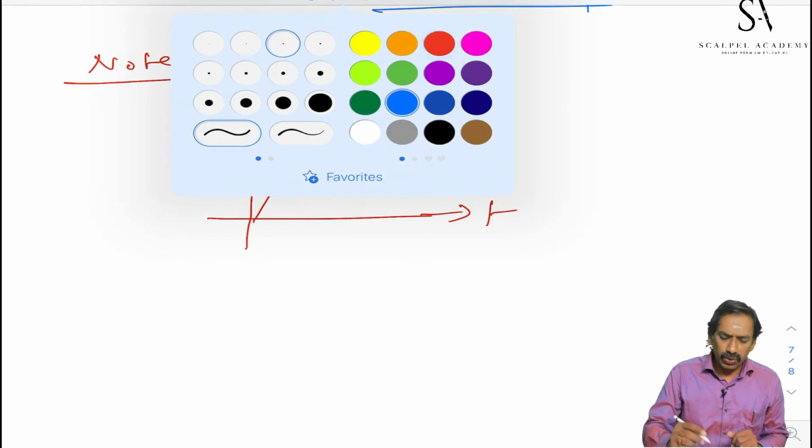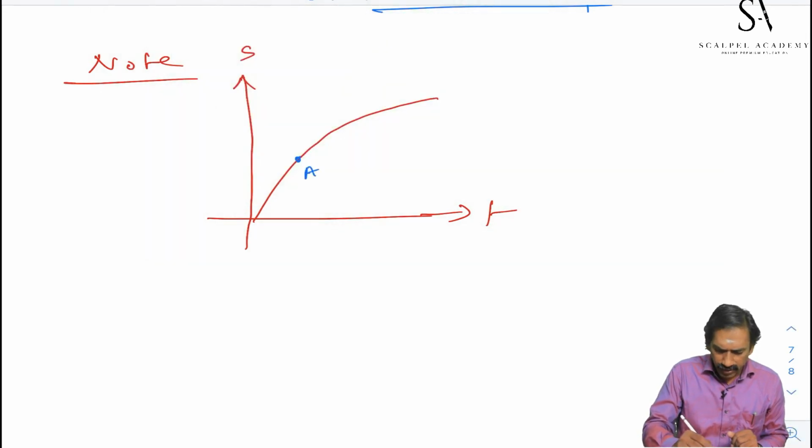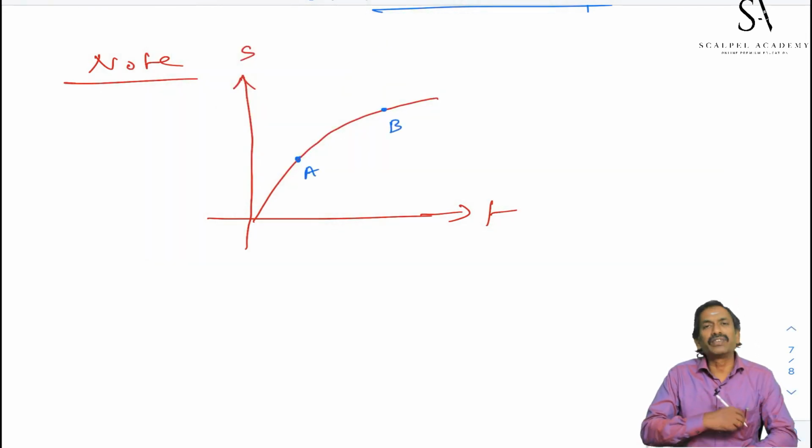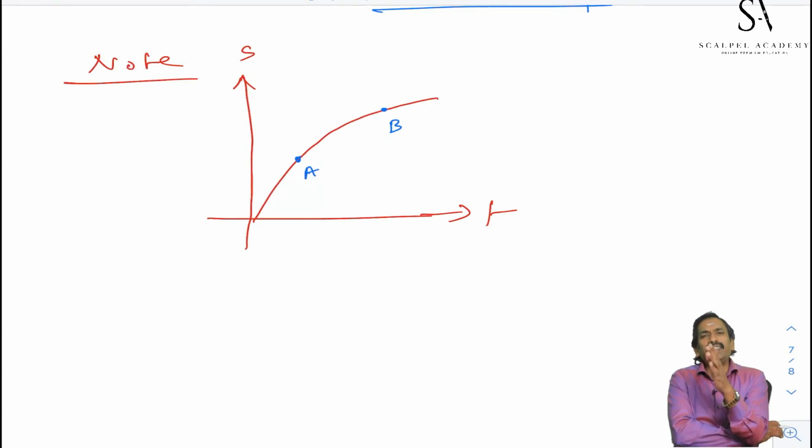If you calculate the slope at A and the slope at B, the instantaneous velocity, with tangents drawn at A and B, the angle made with the x-axis decreases while moving from A to B. So the tan theta value goes on decreasing, and instantaneous velocity decreases.